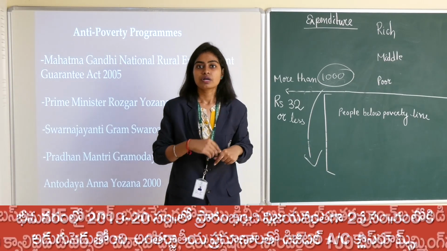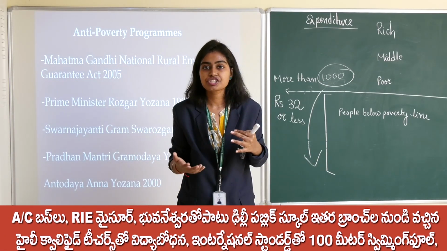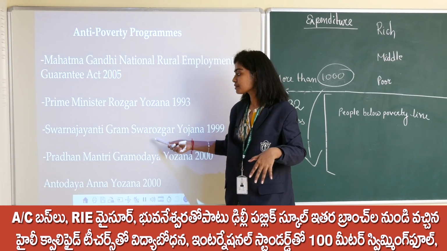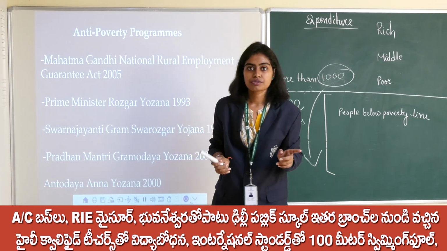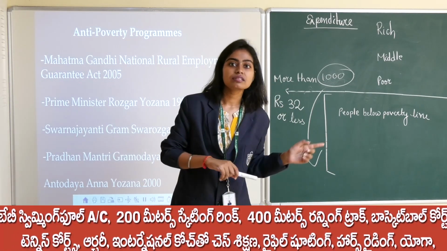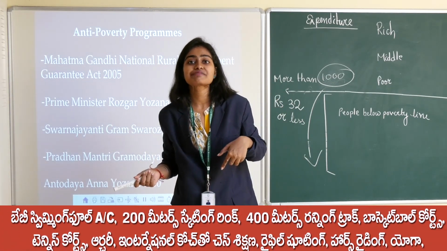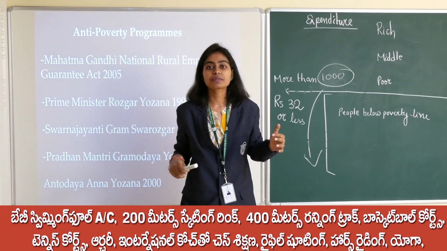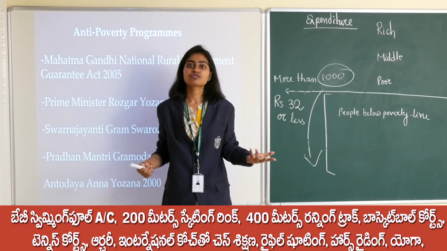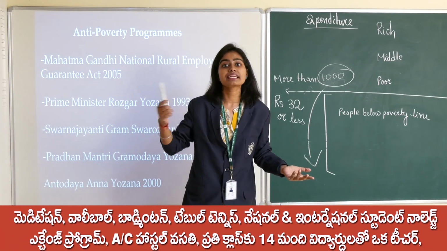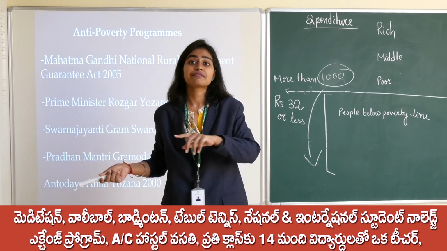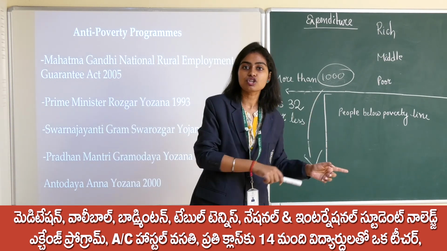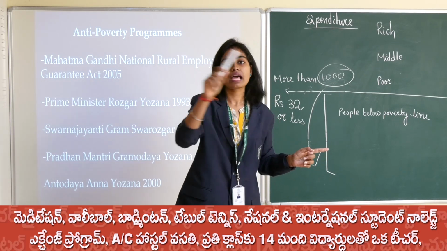Okay. So the government has taken initiatives to reduce poverty. These are the 5 initiatives I have already explained. And another way through which we can reduce poverty is by increasing economic growth. How can we increase economic growth? By providing better education to the people. If the people get better education, they will have more opportunity to get a job. When there is a job, they will have more income.